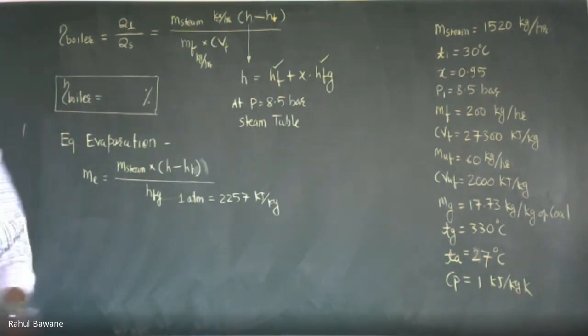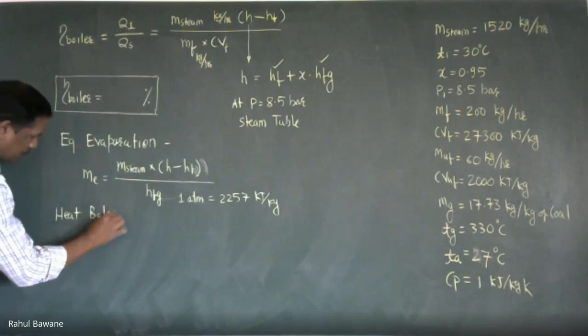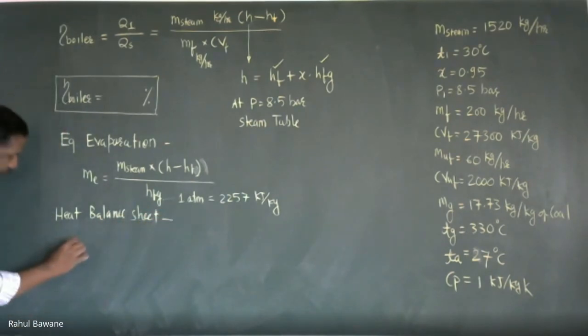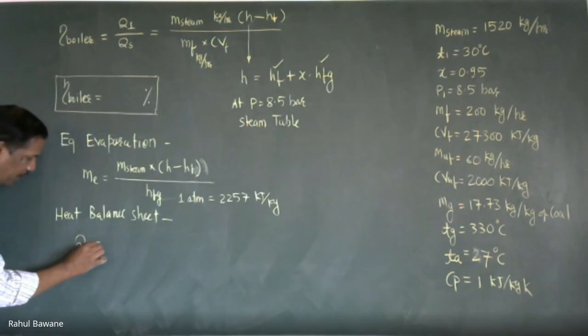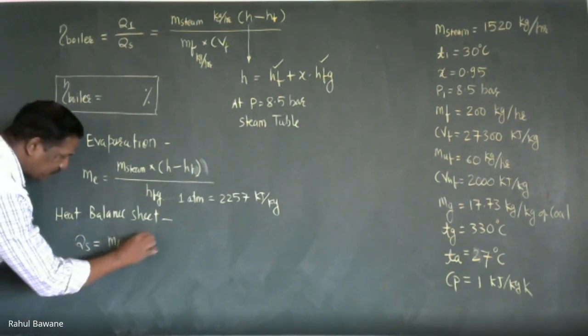Clear? So that is equivalent evaporation, and the last part is the heat balance sheet. Now in the heat balance sheet, first we have to calculate the total heat supply, that is M fuel into CV.